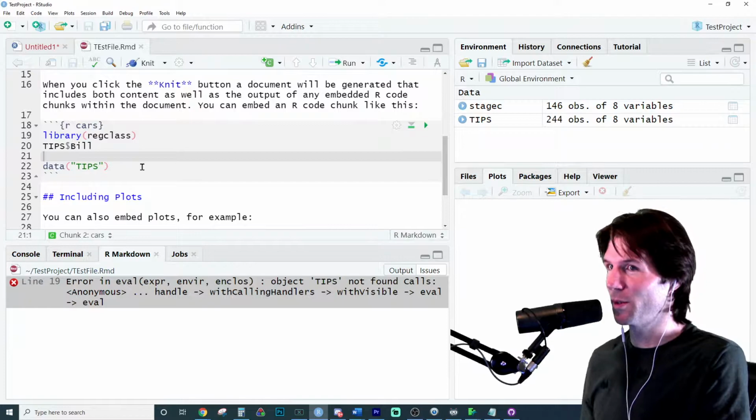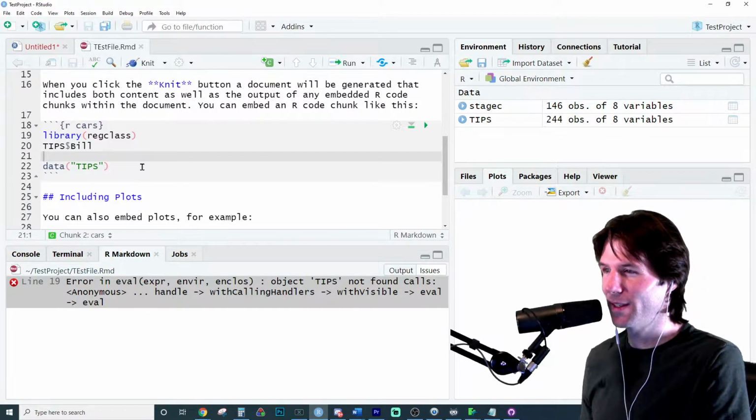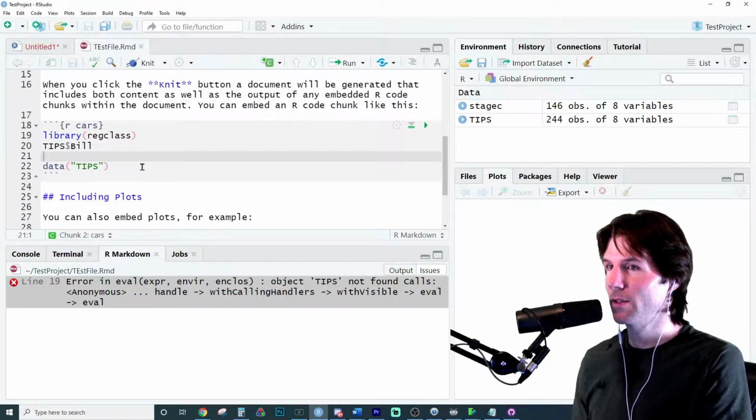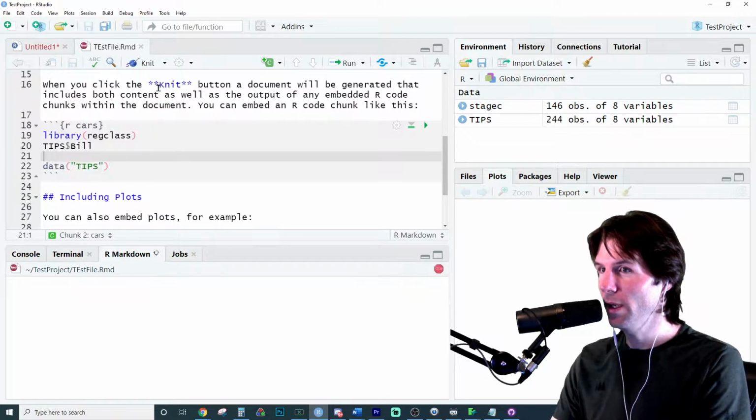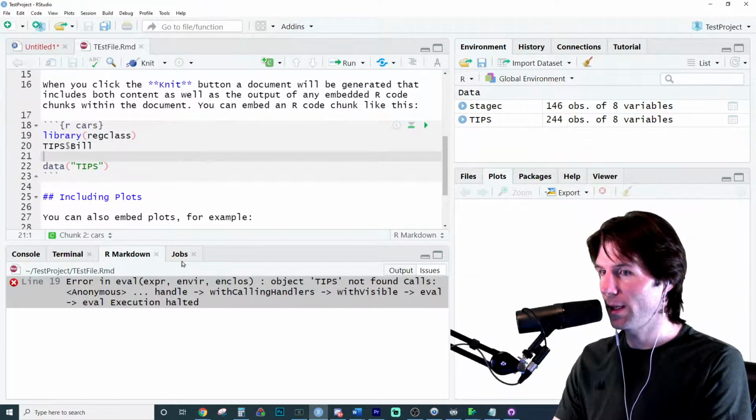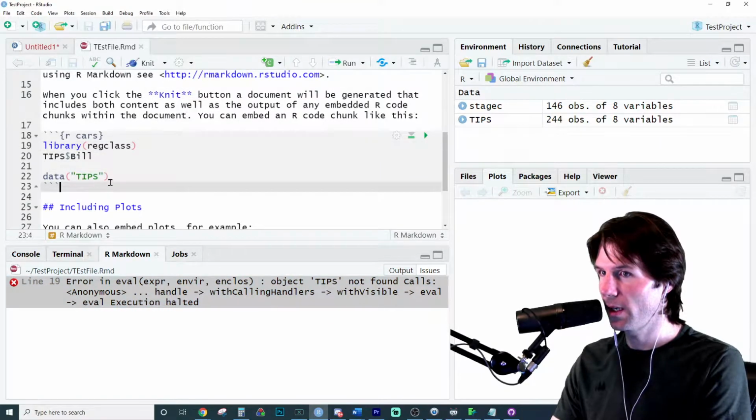Why won't this knit? And then we're going to do question one. Why won't this knit? Really good question right here. So we try to knit it. Guys say, I don't know. It just won't knit. It says it can't find tips, but I have the tips data frame right here.